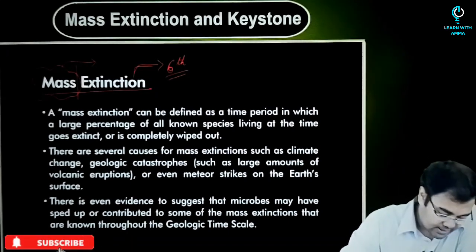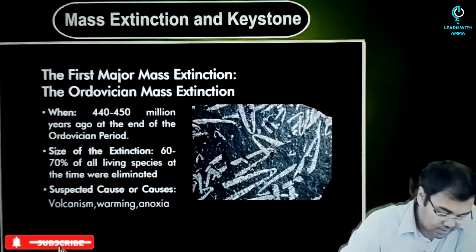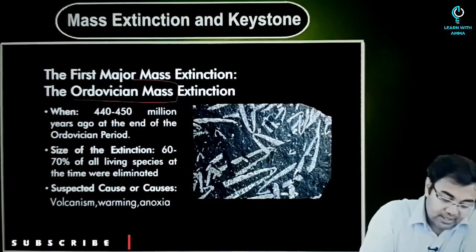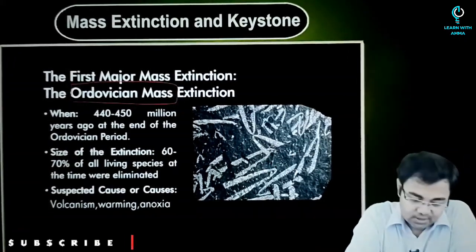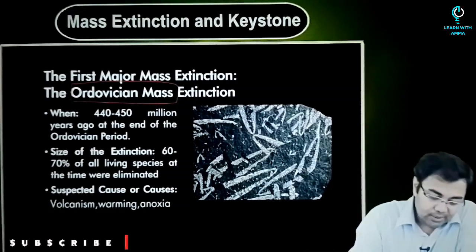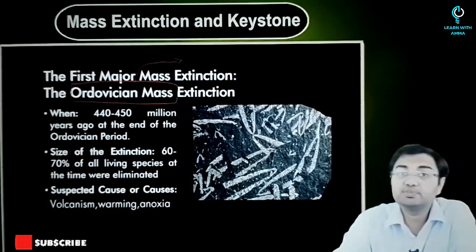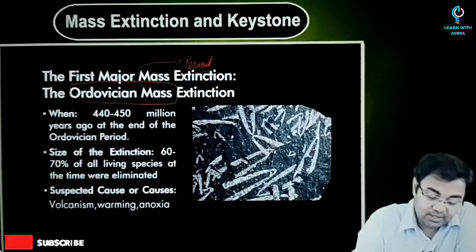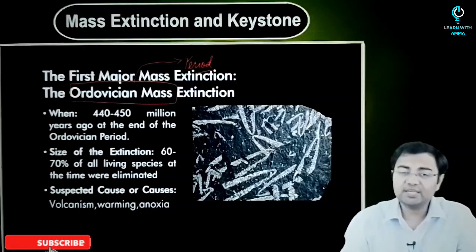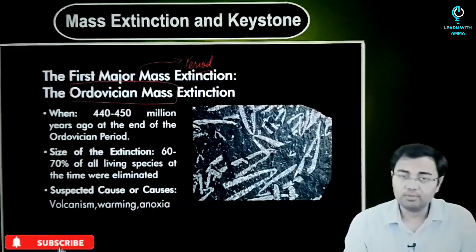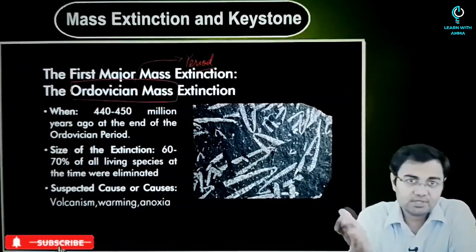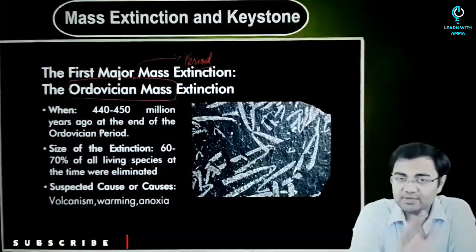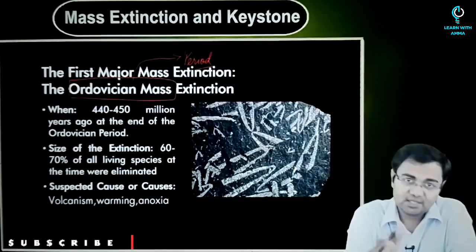So first thing is, let's have a discussion on what are the different mass extinctions that we have seen until now. The first one that we saw is called the Ordovician mass extinction. When you talk about Ordovician, you have to remember that these are various periods on the geological time scale of the world. When we talk about the periods and the ages, all these kinds of things are not important for the examination. For someone who is studying geography optional, they might see these things, but you just need to understand that these were some periods where these mass extinctions happened.